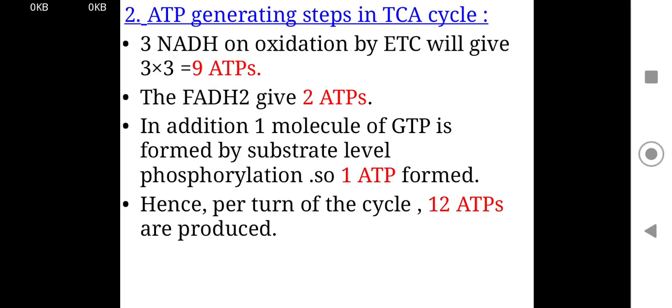Now the ATP generating steps in the TCA cycle. 3 NADH on oxidation by the ETC will give rise to 9 ATP as per the old formula. The FADH2 gives 2 ATP as per the old formula. In addition, one molecule of GTP is formed by substrate level phosphorylation, so 1 ATP. Hence per turn of the cycle, 12 ATP as per the old formula and 10 ATP as per the new formula.